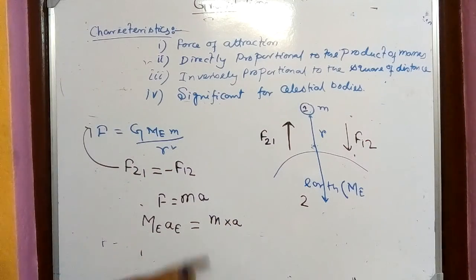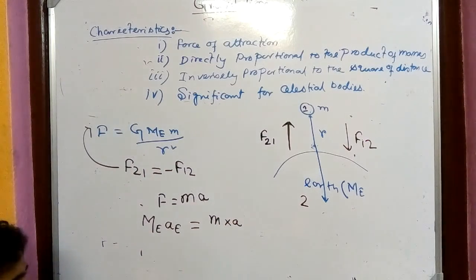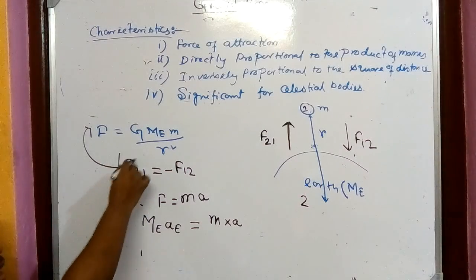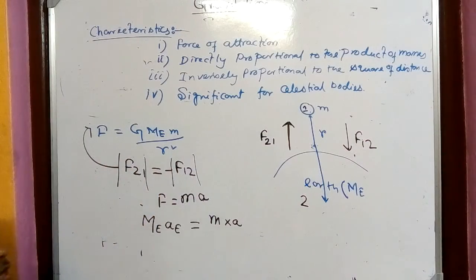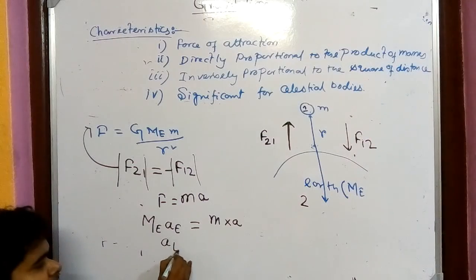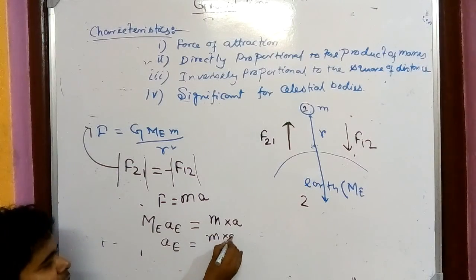Taking only the magnitude, we are not taking minus or plus. So M into A of earth equals m into a of body. And from here, if I want to find the acceleration of earth, it is m into a by M.